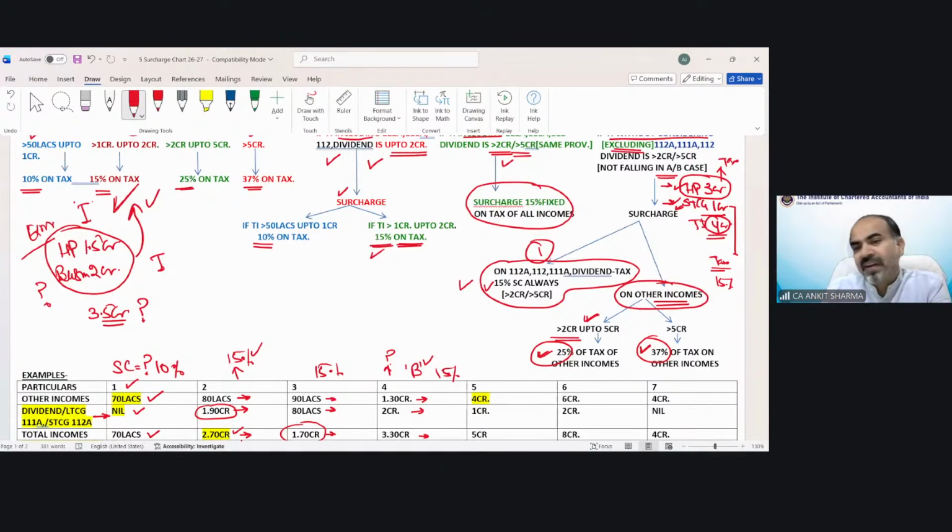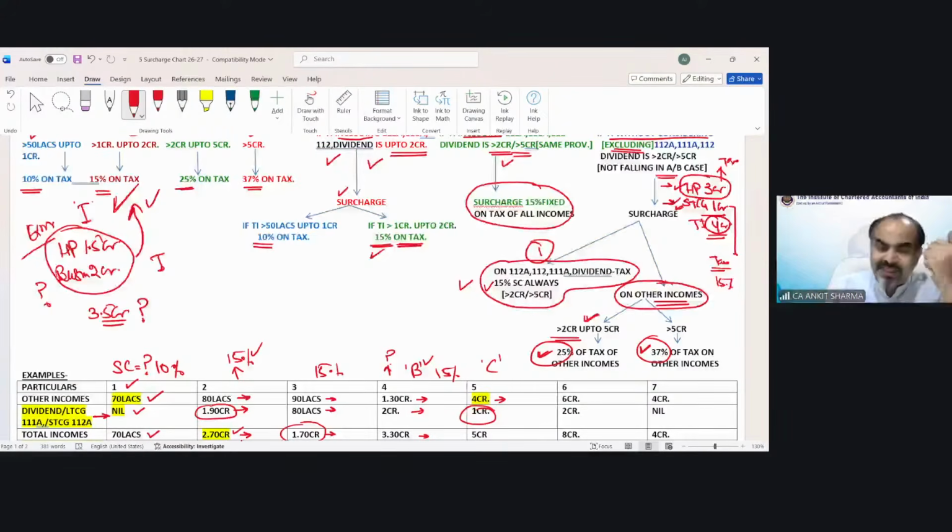Now fifth is very interesting and important. Read it very carefully now. 4 crore is other income. 1 crore is special rate of income. Now we have 5 crore total income. Now Vishaka says category C 2 case. Absolutely. This is my C situation. Now you can see income exceeding 2 crore without the help of this income.